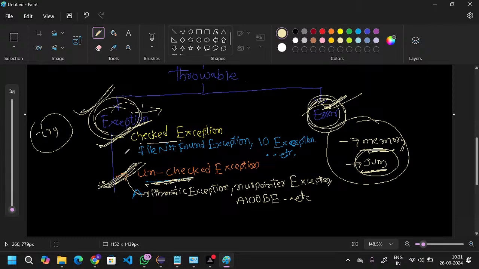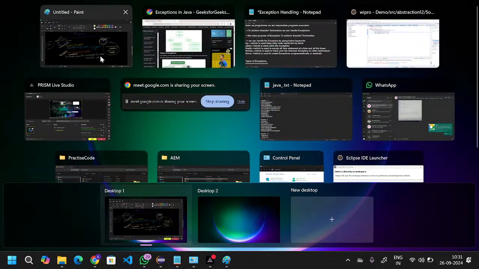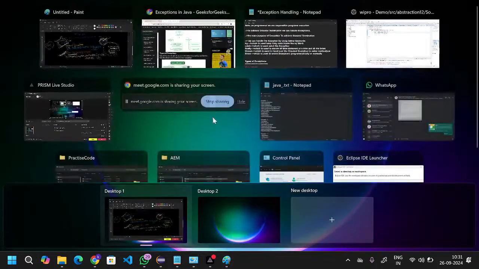We will use predefined classes and we will use predefined keywords. So through that we can handle the exceptions. Okay, we can handle the exceptions. So that is the thing here.